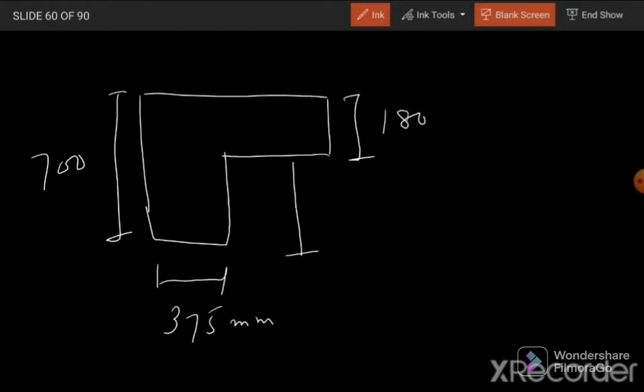Then we need this value hb, which we have already calculated, which is 520 millimeter. This value from here up to here will be either 520 or 4 times 180. If we compare 4 times 180 with 520, 520 is the lesser value, so this value will be 520.